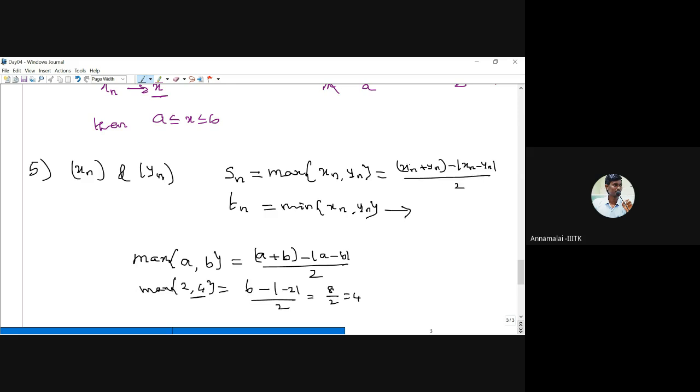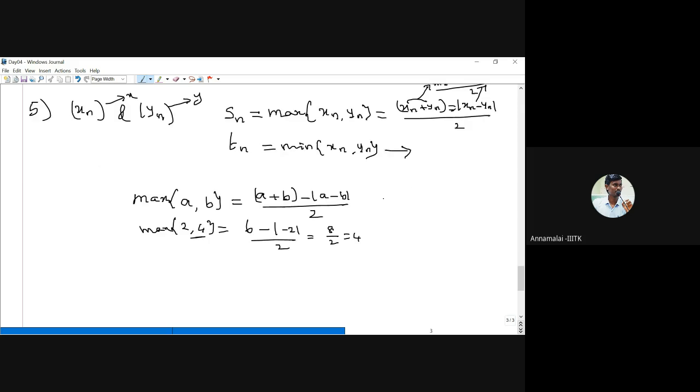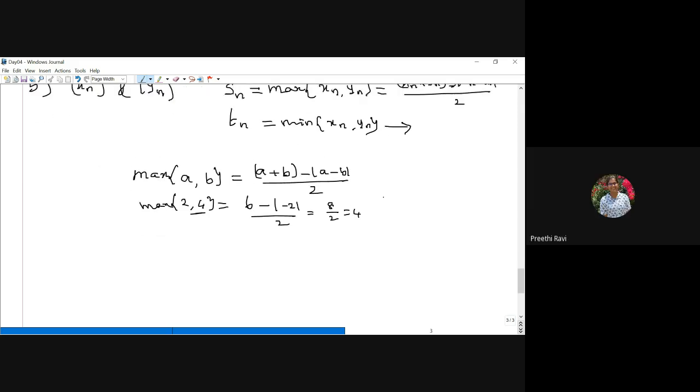And we know that xn converges. Assume that xn converges to x, and assume that yn converges to y. Then xn plus yn converges to x plus y by algebra of limits, and modulus of xn minus yn converges to modulus of x minus y. Therefore, taking the subtraction and dividing by 2, this converges. Similarly for the minimum. Therefore, the maximum of two convergent sequences is convergent, and the minimum of two convergent sequences is convergent, provided xn and yn are convergent. Otherwise, we cannot say Sn and Tn are convergent.